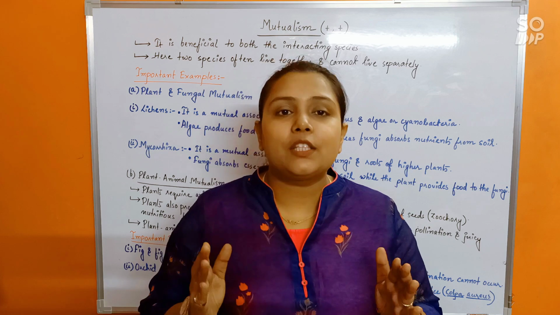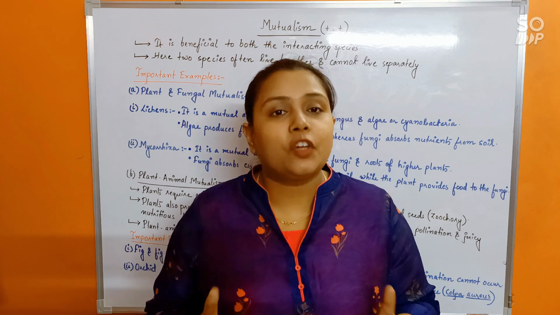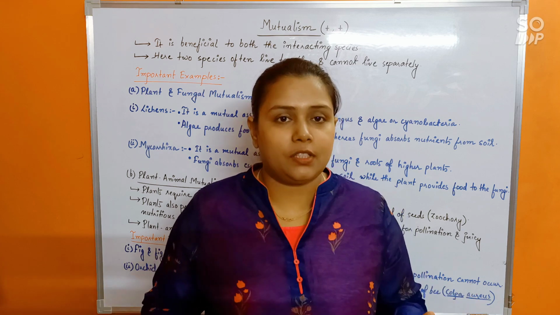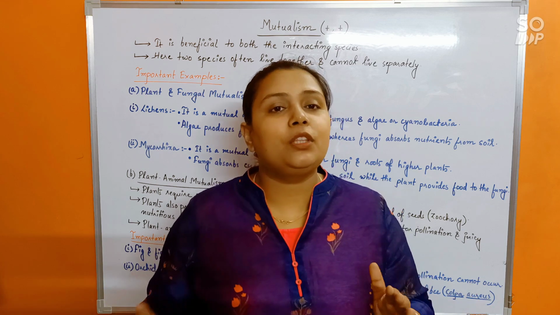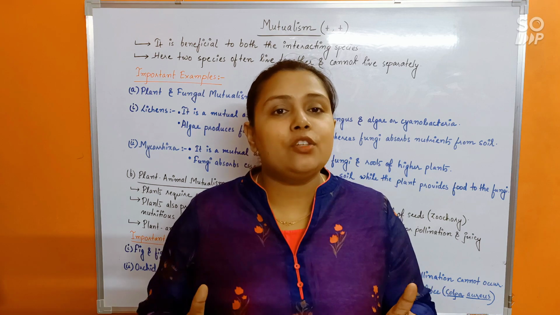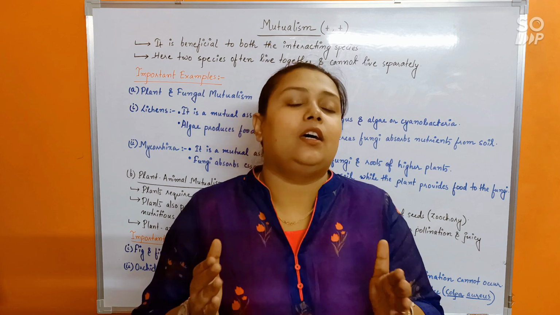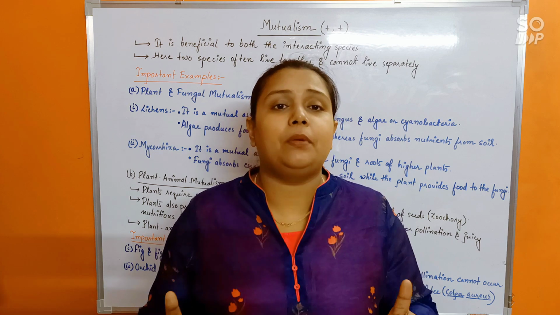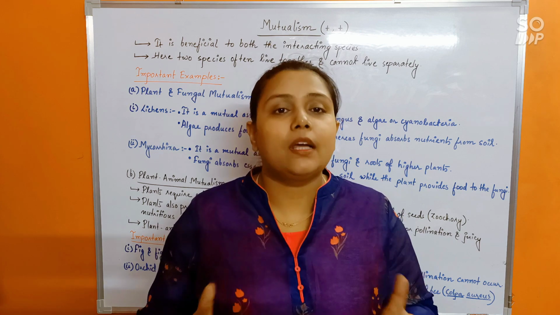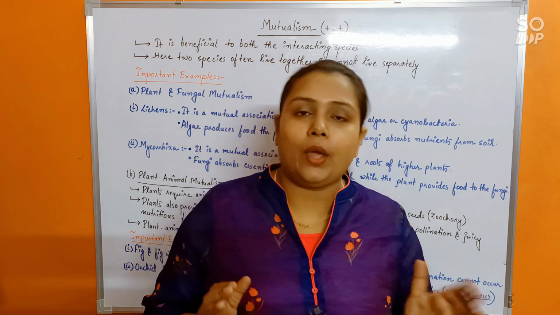Understood that? So do remember these important points related to mutualism. First, it's a plus type of interaction. Next, both the species benefit by each other. Next, they are going to remain together and be inseparable. If separated, they won't be able to survive. And fourth, they show co-evolution and co-extinction.